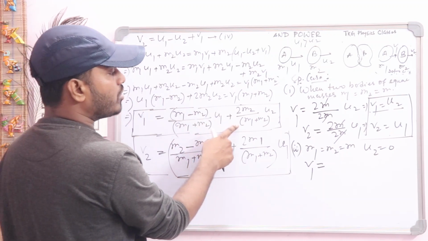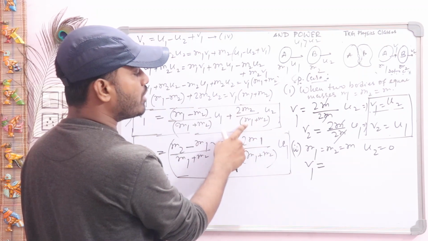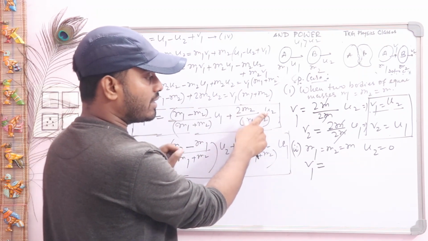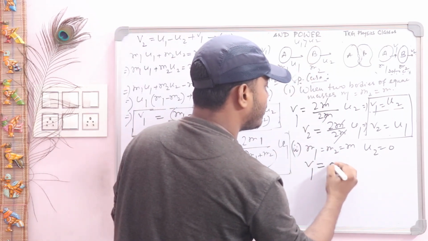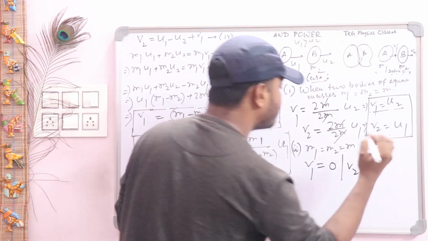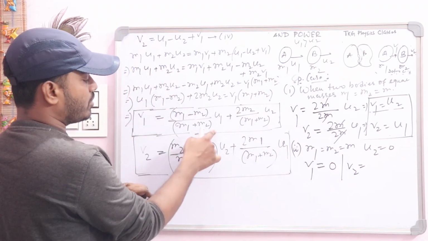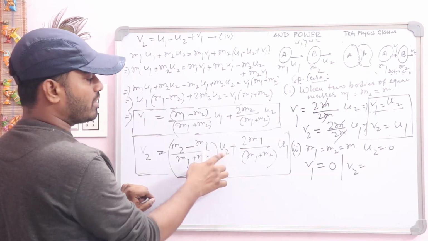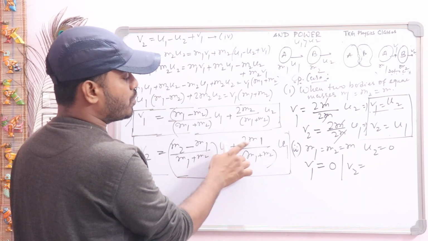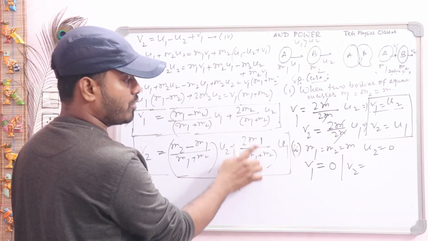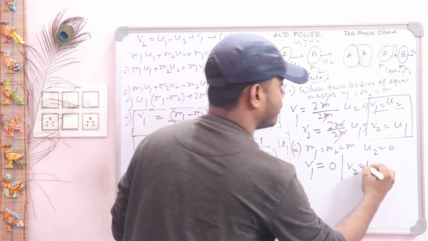Now in the second part, you see the expression is 2m divided by m plus m, that is 2m by 2m, and there is u2. In the second condition, we consider that the second body is at rest, so the expression of v1 will be 0. And what will be the expression of v2? You see this value, m minus m, so this part cancels out. Also u2 is 0, so this part cancels out, but v2 will be 2m divided by m plus m, that is 2m by 2m with u1, so 2m cancels out, that is u1. So v2 will be u1.